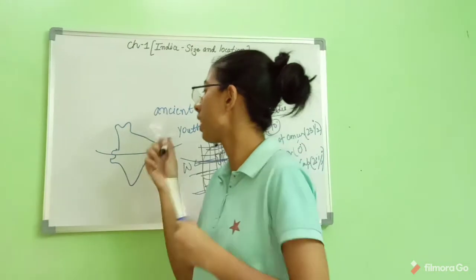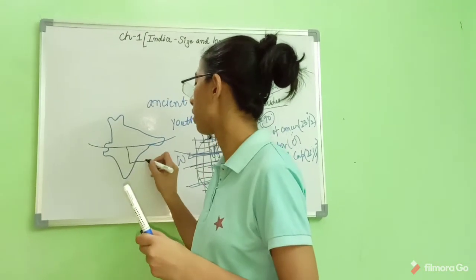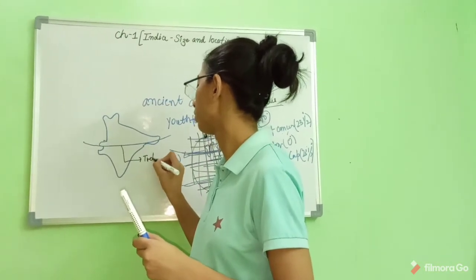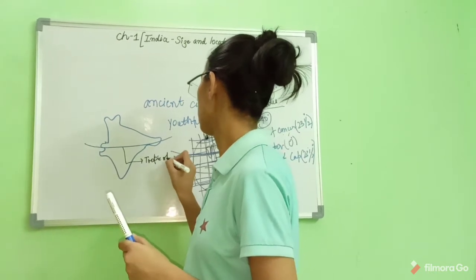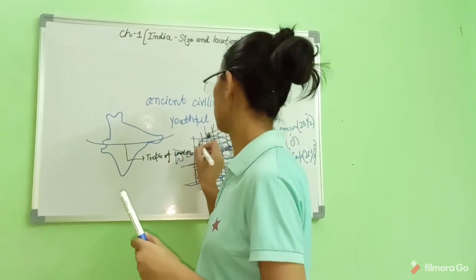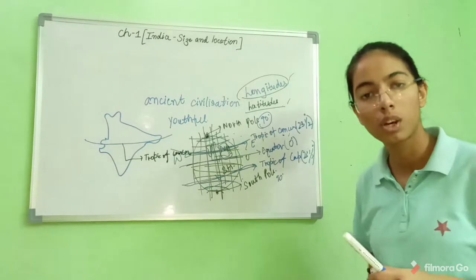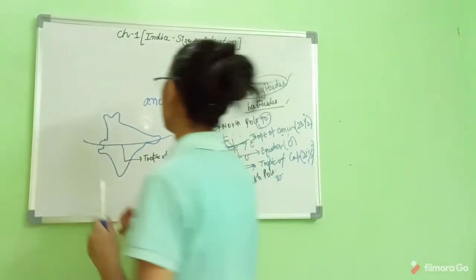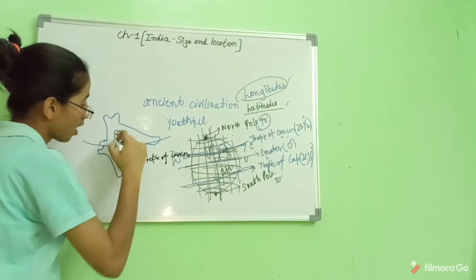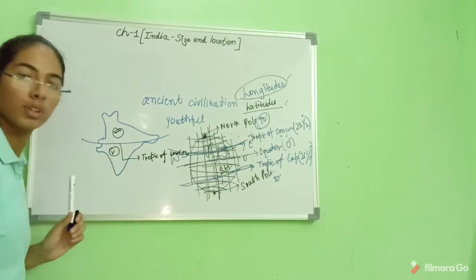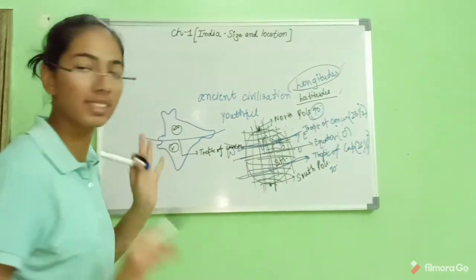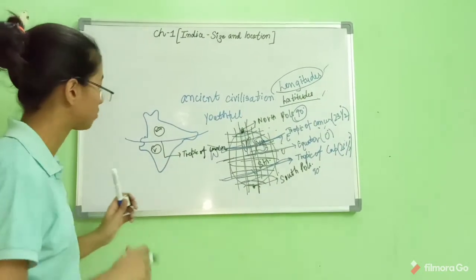This line is nothing else but the Tropic of Cancer, which we have studied here. It divides the country into two halves, the first half and the second half. Not exactly, I should say, but nearly two halves.